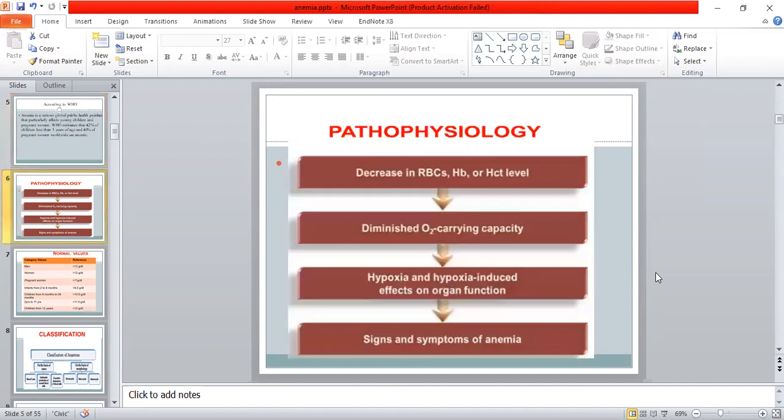Now, the pathophysiology. The decrease in RBCs, hematocrit, or HB level causes decreased oxygen carrying capacity of the hemoglobin, which leads to hypoxia, and hypoxia induced effects on the organ functions, leading to the signs and symptoms of anemia in the patients.